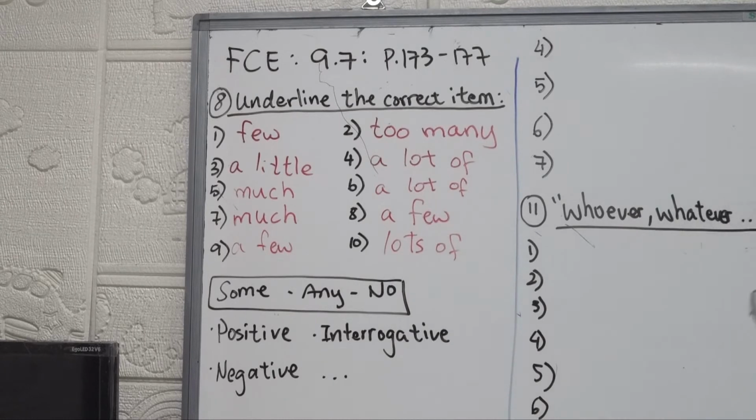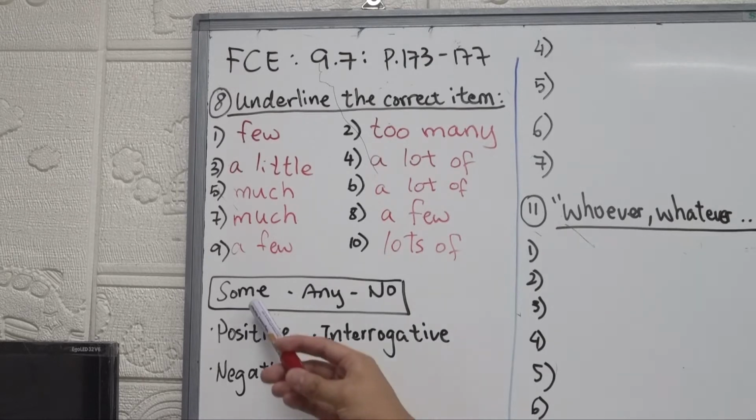We can say a lot, right? But it needs of, the word of, a lot of flowers. But in this case, it's not there, so a few. Number 16, I only have a few books, but I'd like to have more. All right? We can say a lot of books, but the thing is, the second part of the sentence says, I'd like to have more, okay? All right, so let's move on forward.